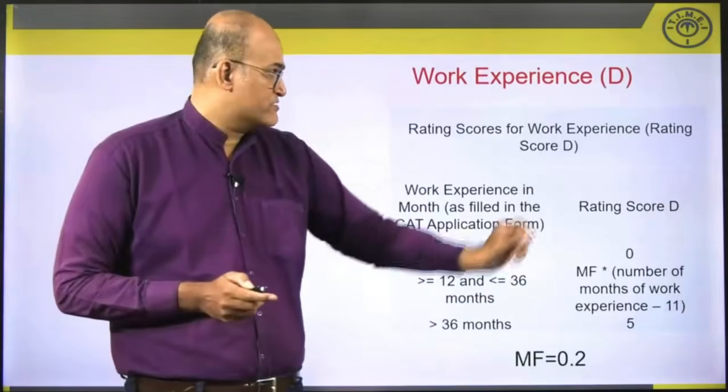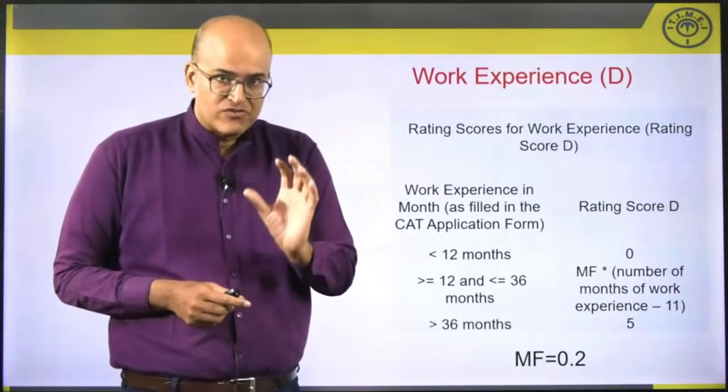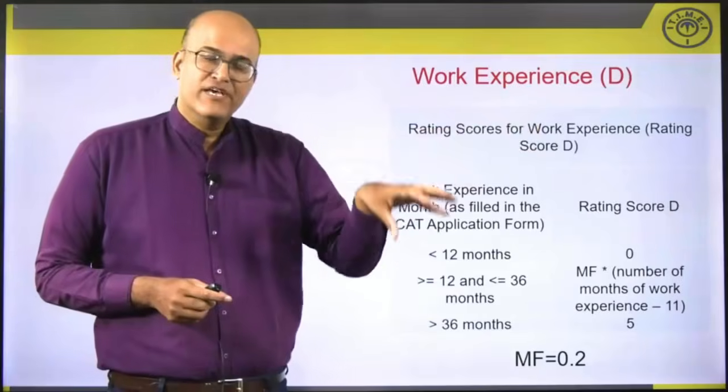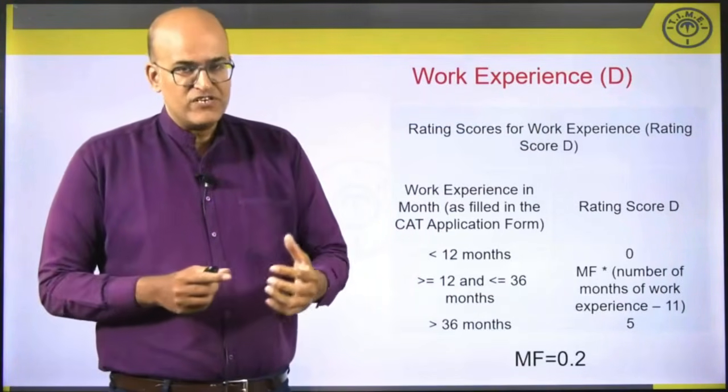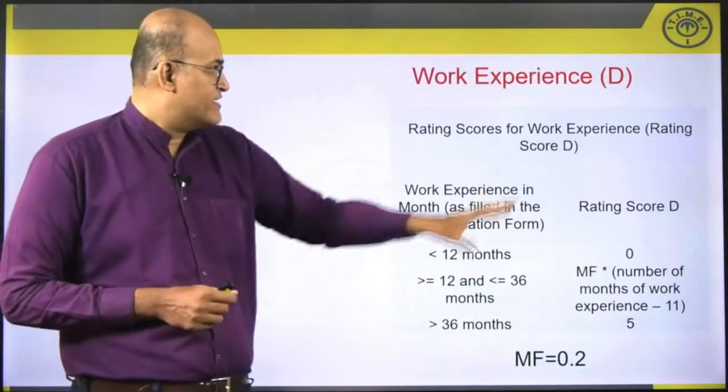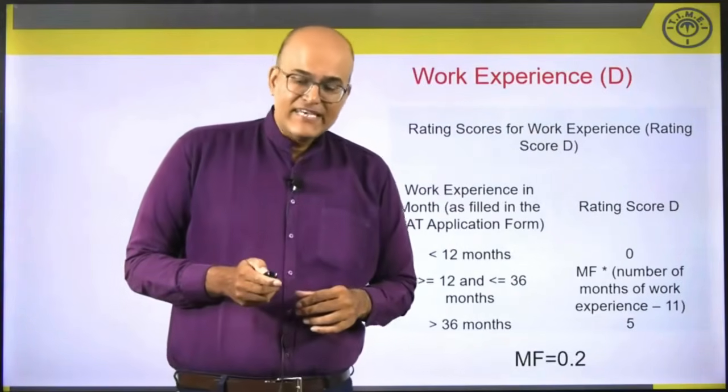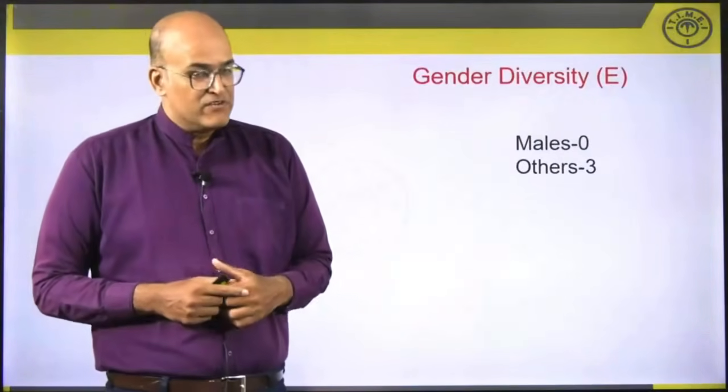We are going to refer to this as D. So just to summarize, A is your 10th class performance, B is your 12th class performance, C is your graduation weightage, D is your work experience, and finally E will be gender diversity marks.